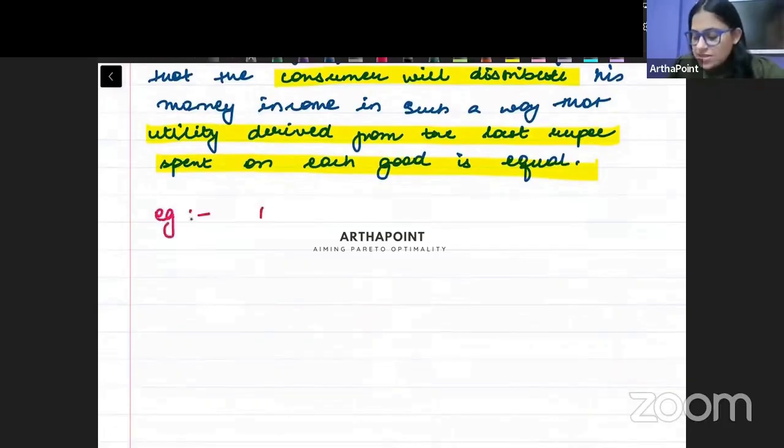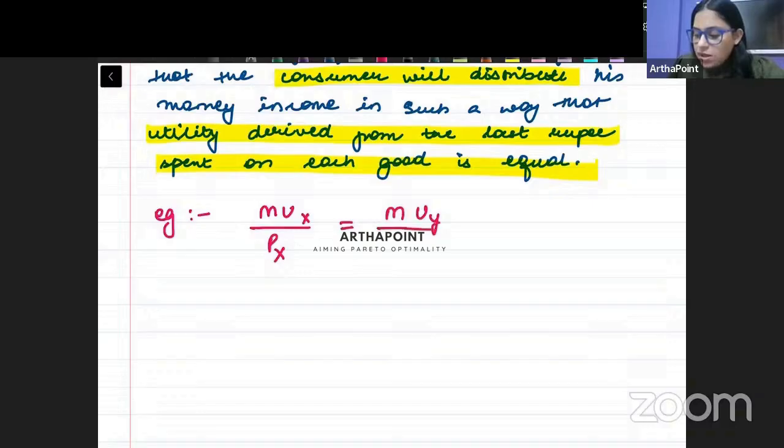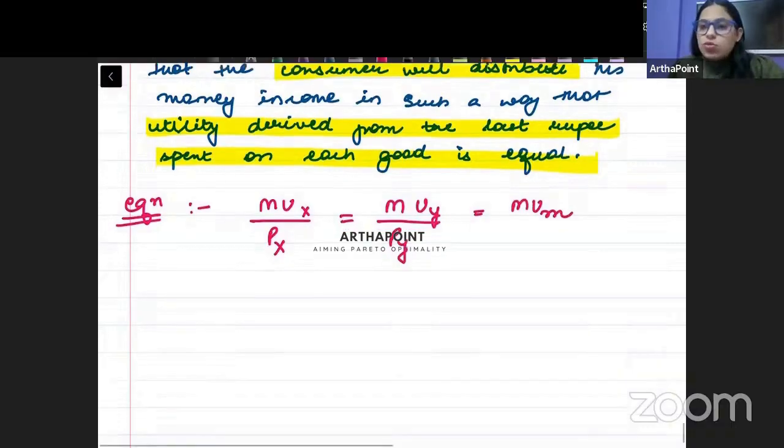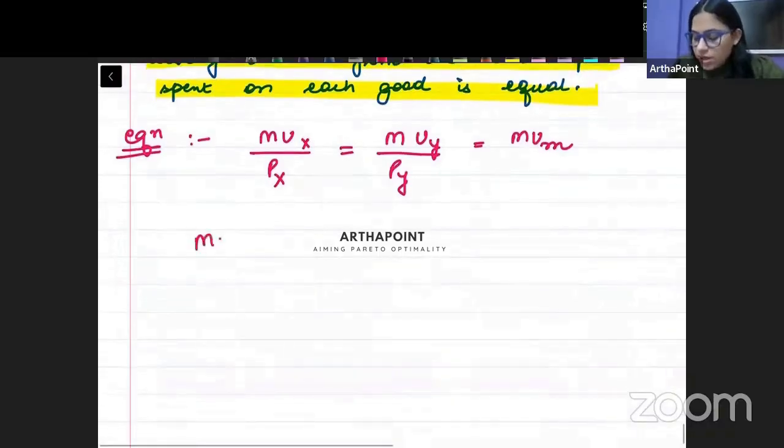We write this as MUX by PX is equal to MUY by PY. So not example, huh? Equation. MUX by PX is equal to MUY by PY is equal to MUM. Let's write it down.